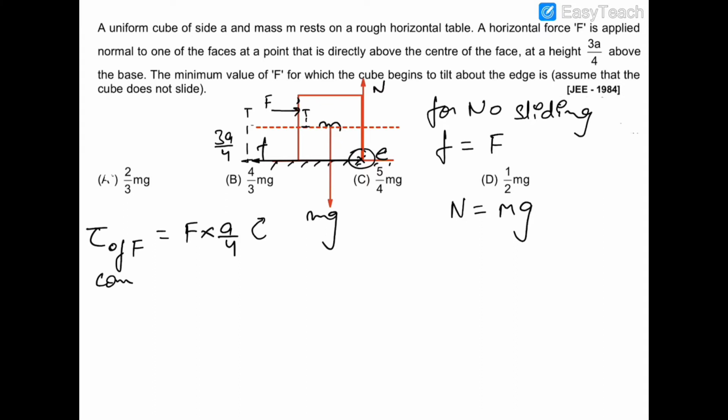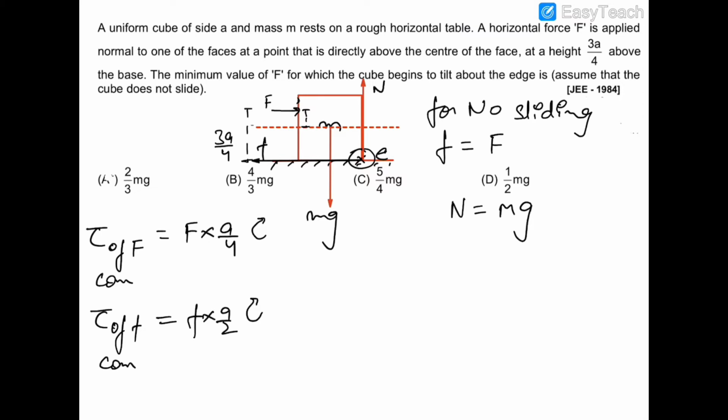The torque of friction about COM will be equal to F into this distance, which is A by 2. So this is F into A by 2. This is also in the clockwise sense, like that.